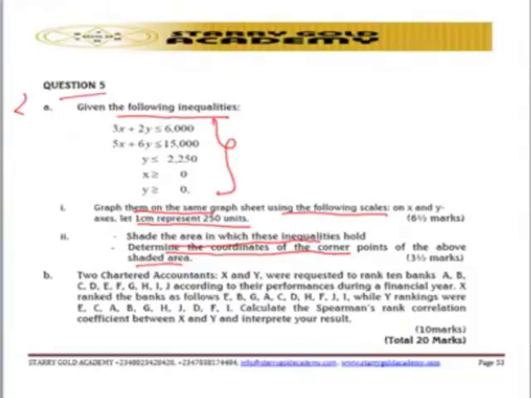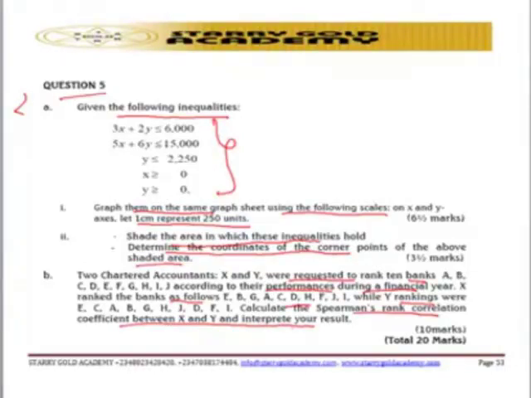In question number 5B, it said two chartered accountants X and Y were requested to rank 10 banks A, B, C, D, E, F, G, H, I, J according to their performance during a financial year. X ranked the banks as follows: E, B, G, A, C, D, H, F, J, I. Y ranked them E, C, A, B, G, H, J, D, F, I. Calculate the Spearman rank correlation coefficient between X and Y and interpret your result.